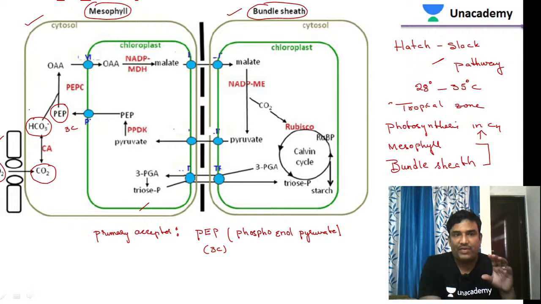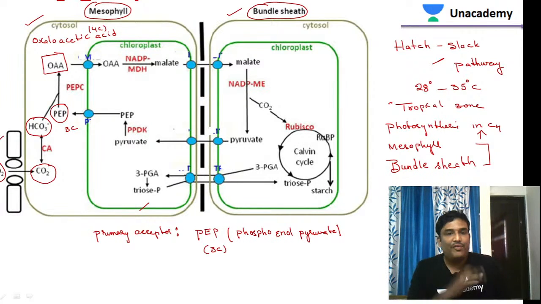So that will react with carbon dioxide and forms a first stable product. The name of the first stable product is called OA. So OA indicates its full form is oxaloacetic acid. So oxaloacetic acid. So this is the 4 carbon compound.